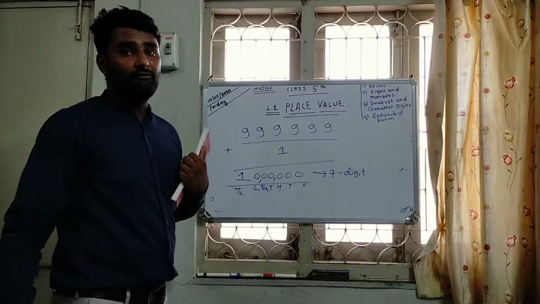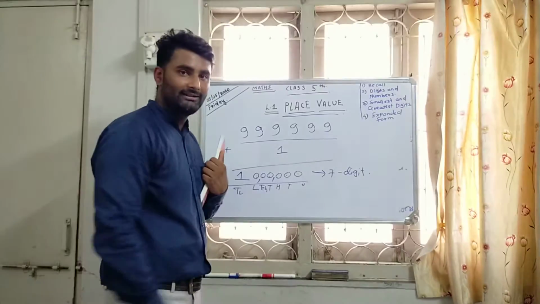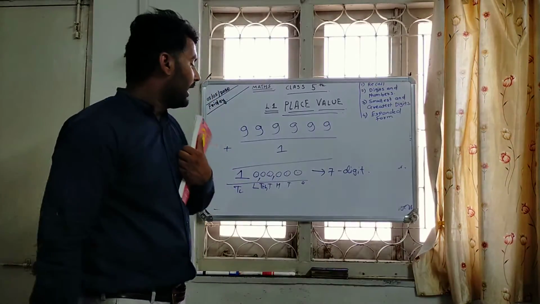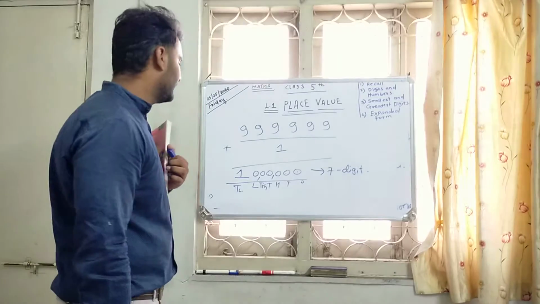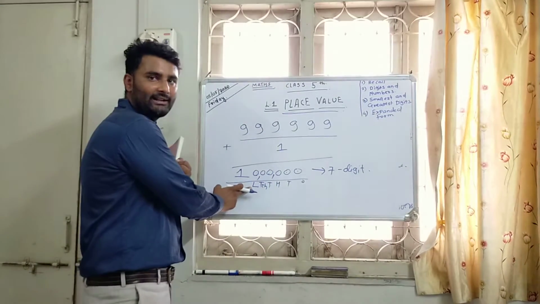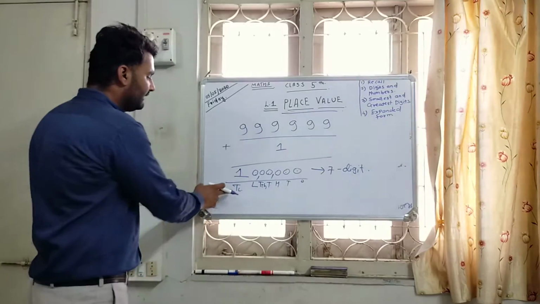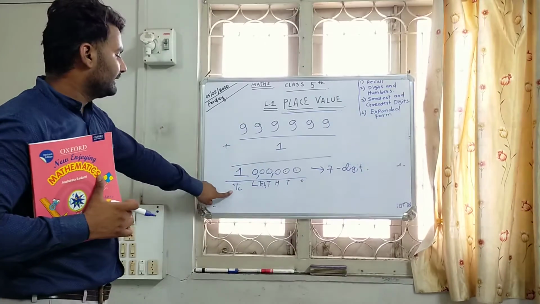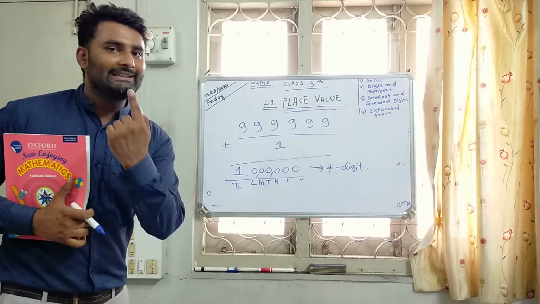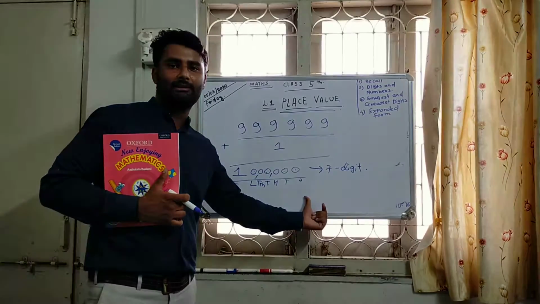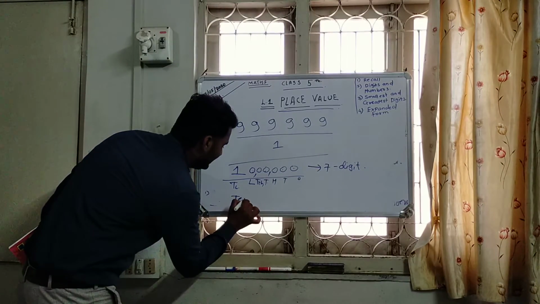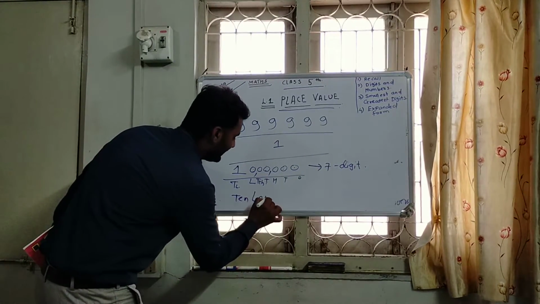So how many ones are there? 0 ones. How many tens? 0 tens. How many hundreds? 0. Similarly, till lakh, 0 is there. And the 10 lakh place has 1. So that means 1 ten lakh and 0 in the other places. That means this number's name is ten lakh.